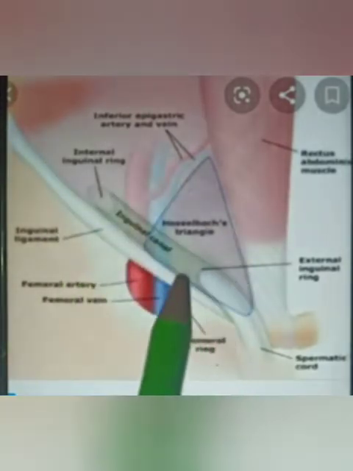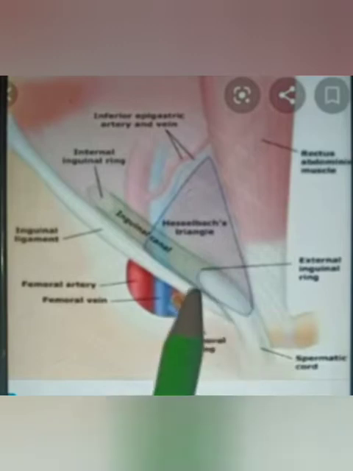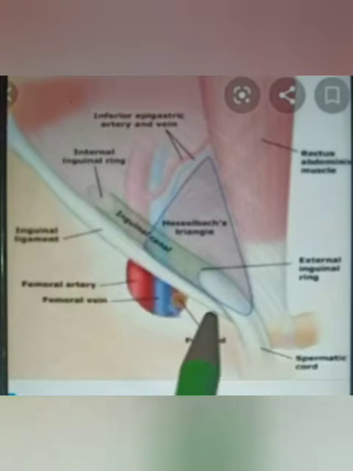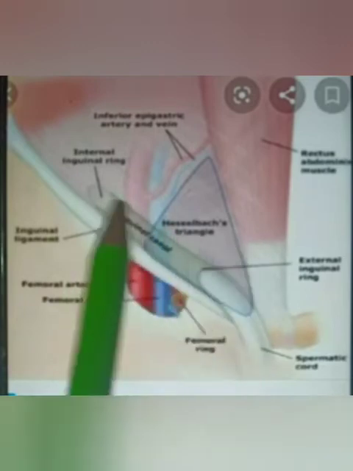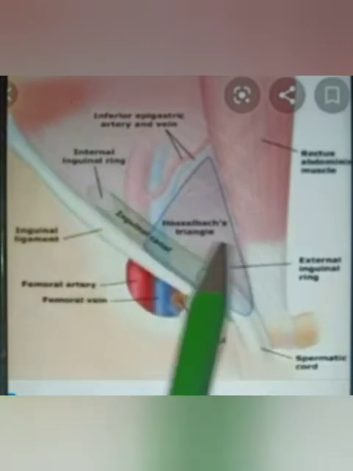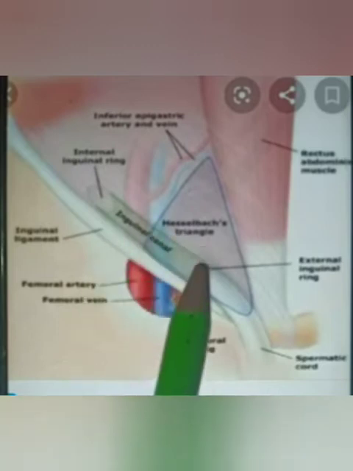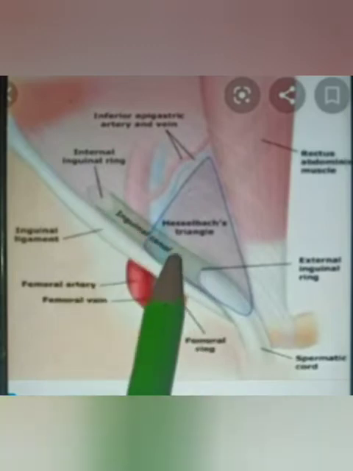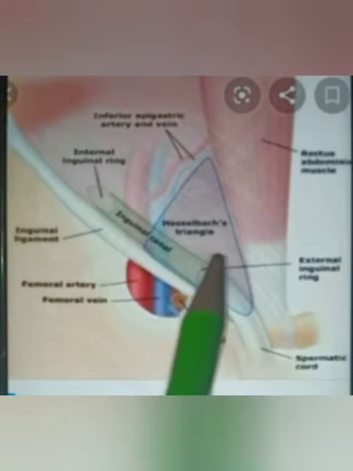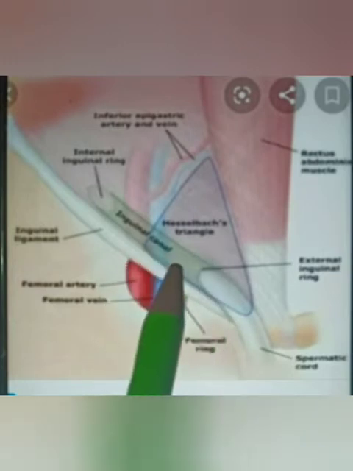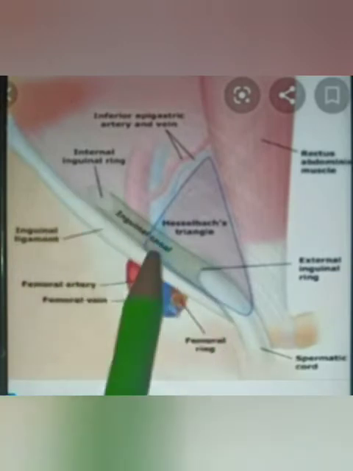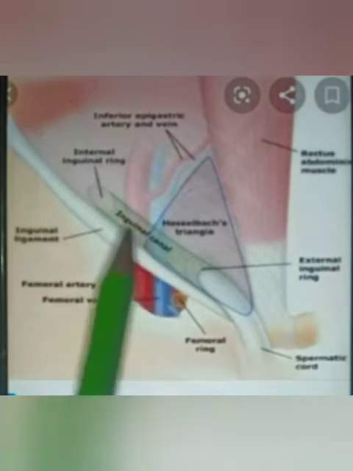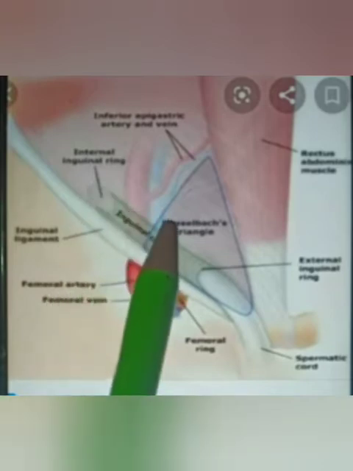ring, which is triangular. This is the base, these are two margins, and this is the apex. Now the boundaries of this canal. The anterior wall is covered anteriorly by skin, superficial fascia, and the external oblique aponeurosis. Towards the lateral side, in the lateral one third, it is also covered anteriorly by the fibers of the internal oblique muscles.